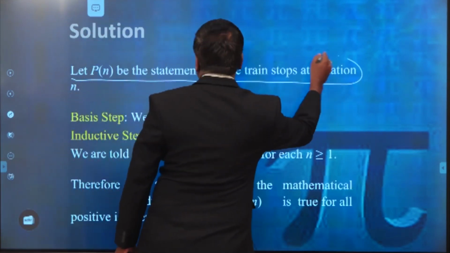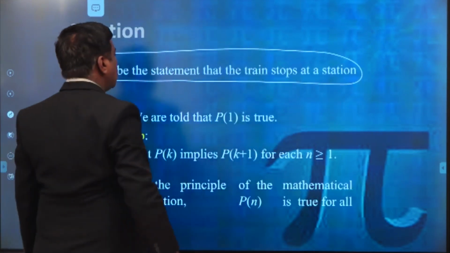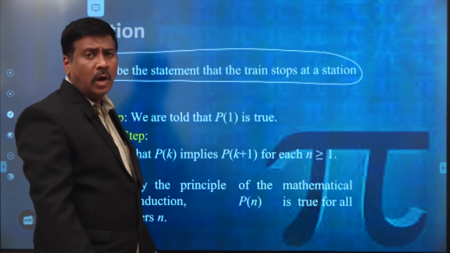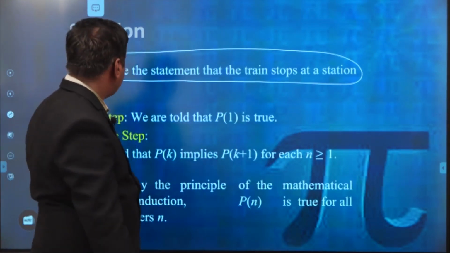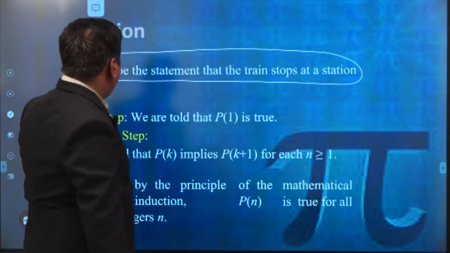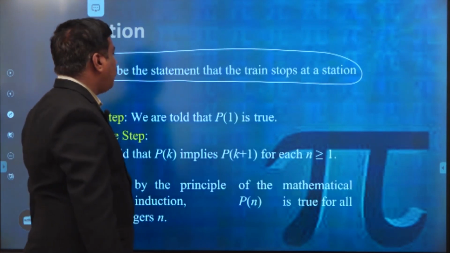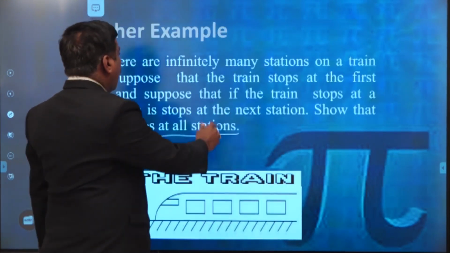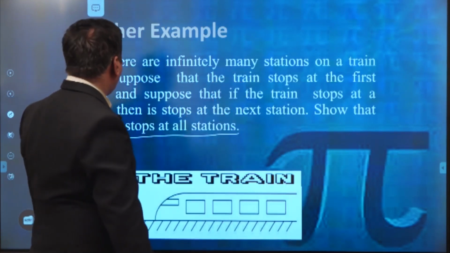Let P of n be the statement that the train stops at station n. That is what we assume, and what is to be proved. The basic step is we are told that P of n is true, where there are infinitely many stations on a train route.